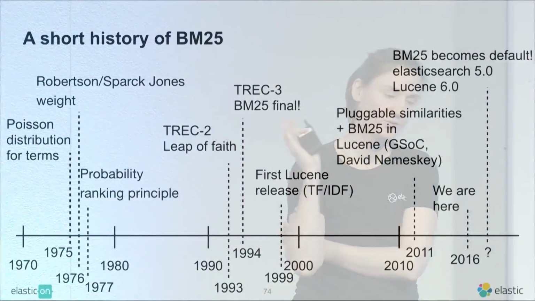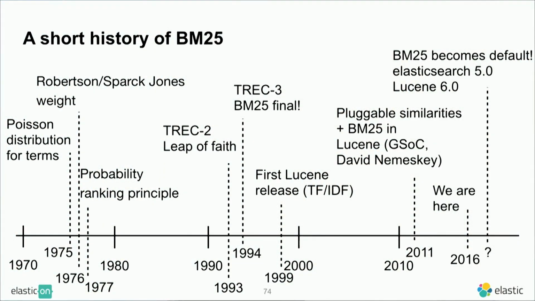OK, a short history. Development of this started somewhere around the 70s. So this whole thing about the Poisson distribution for terms and this Robertson-Sparck Jones weight and the ranking principle was all in the 70s, right? And then between 1980 and 1990, there was not so much going on. That was the part where people were banging their heads against this monster and trying to figure out how to get something out of that.